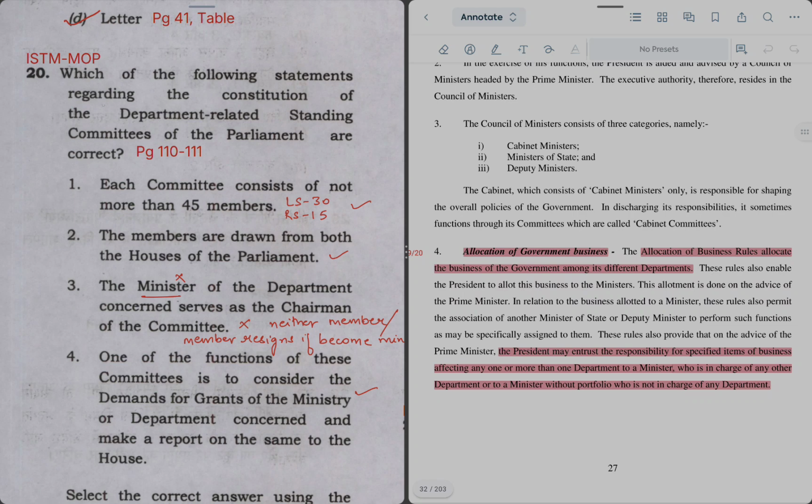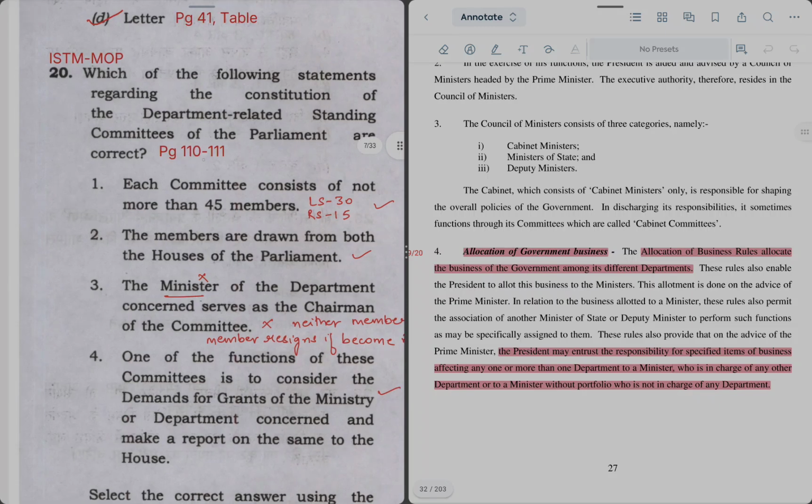Question 20 is saying that which of the following statements regarding the constitution of department related standing committee of parliament is correct. So again मैंने आपको क्वेश्चन के अंदर बताया था इसके बारे में, but again you can refer to page 110 and 111 of ISTM-MOP. So statement 1 says each committee consists of not more than 45 members, which is true. In that 30 members will come from Lok Sabha and 15 will come from Rajya Sabha. Members are drawn from both houses of parliament. Yes, as I told you, 30 plus 15.